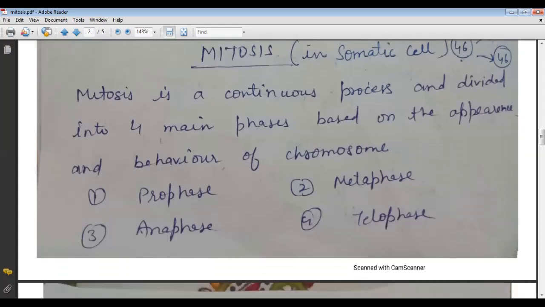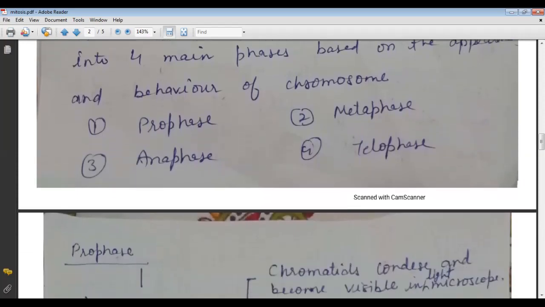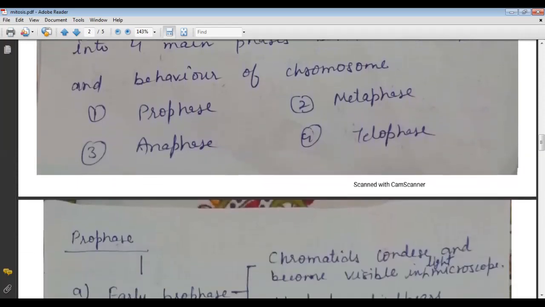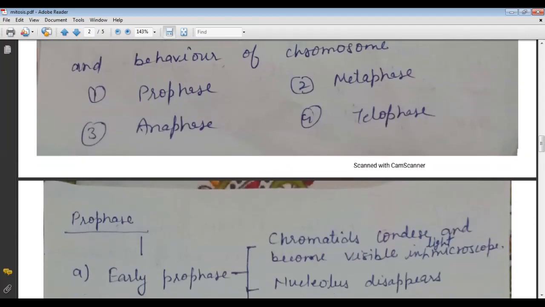Now, mitosis is a continuous process and is divided into four main phases, based on the appearance and the behavior of the chromosomes. These four phases are very important. First phase is prophase, second phase metaphase, third phase anaphase, and fourth is the telophase.